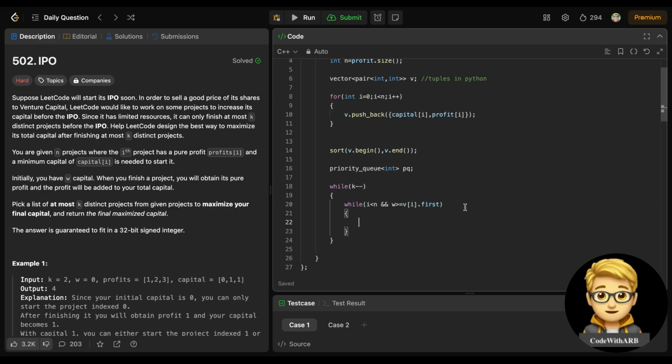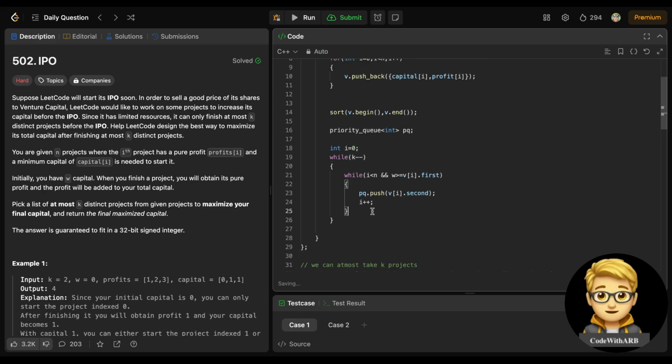If it is, I will insert the profit into the heap, because I need to maximize the profit, and increment i. So this will insert all the projects which I can choose with the current wealth. I also need to initialize the i value to 0, right?